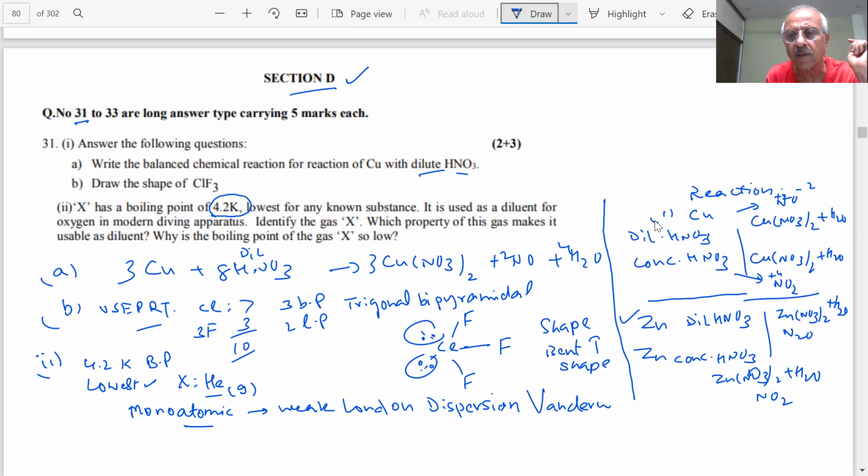Certain words are to be written, student, which will be seen by the examiner. So London dispersion, van der Waals forces are the weakest forces which are holding these monoatomic atoms together. That is the reason. Even when we discussed the radii, I told you van der Waals radii are bigger than covalent radii, metallic radii and ionic radii. How will you measure the van der Waals radii? They are not forming compounds, they exist as monoatomic, so then we don't compare the radii.